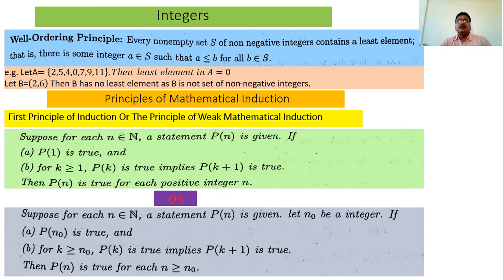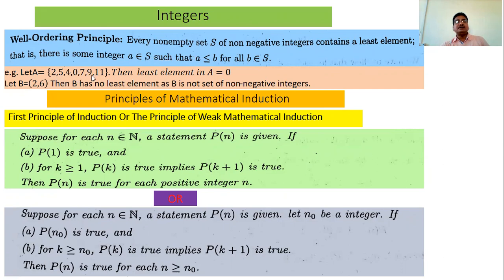But if it is not a non-empty subset of non-negative integers, then sometimes we cannot find a least element in that set. But if it is a subset of non-negative integers, then the least element or smallest element exists in that set. For example, this set A contains 2, 5, 4, 0, 7, 9, 11. Obviously, all these are non-negative integers. These elements of A are non-negative integers. That is, this is a non-empty set of non-negative integers.